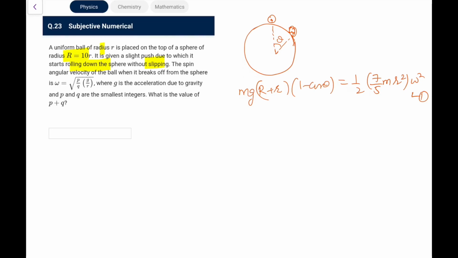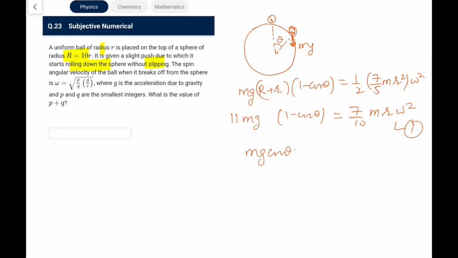Okay, so just before writing it down, let me simplify more. So this r plus r will be 11r. So 11 mgr into 1 minus cos theta is 7 by 10 mr square omega square, or let's say I reduce this r from here. This is the first. Now the second one, because it has lost contact, the only force acting is mg. So mg cos theta is providing the necessary centripetal force, which is mv square by r. V I can write as omega r. So what I get, mg cos theta is equal to m omega square r. This is the second.